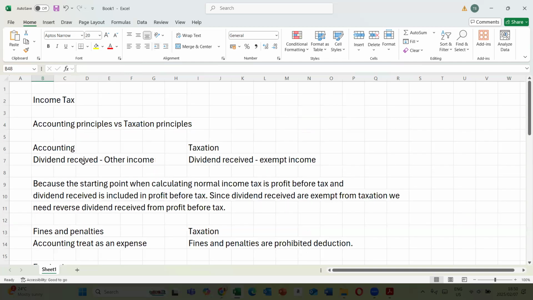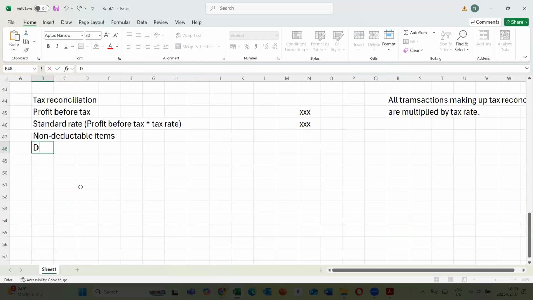All right, remember I was mentioning about dividend received. So you have your dividend received multiplied with tax rate, then you get your balance. Remember, we said these items were included in profit before tax, so we're going to reverse them. So dividend received, we need to reverse it, so we deduct it. That's how we're going to go about it.